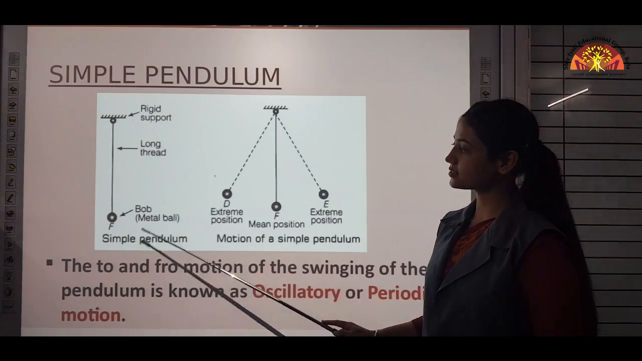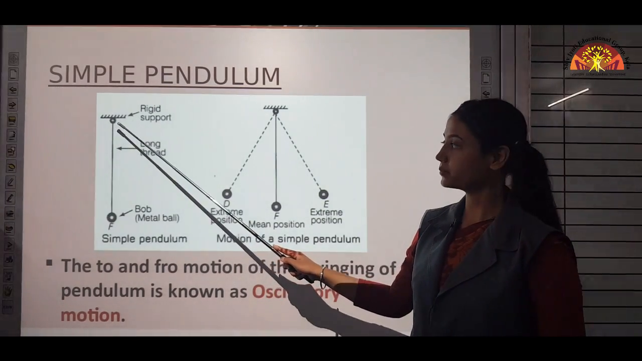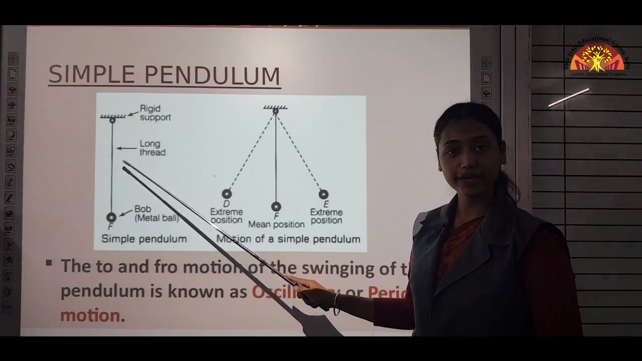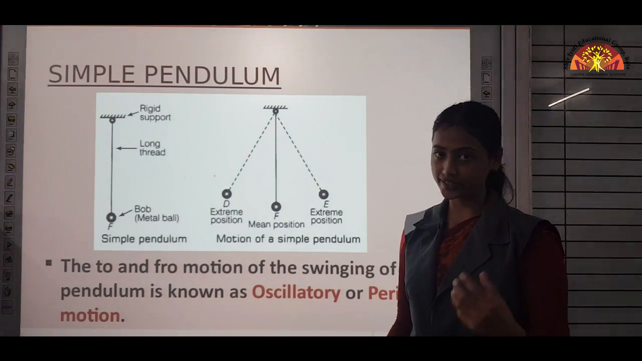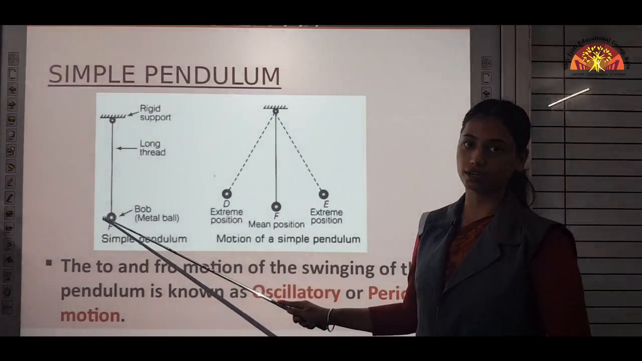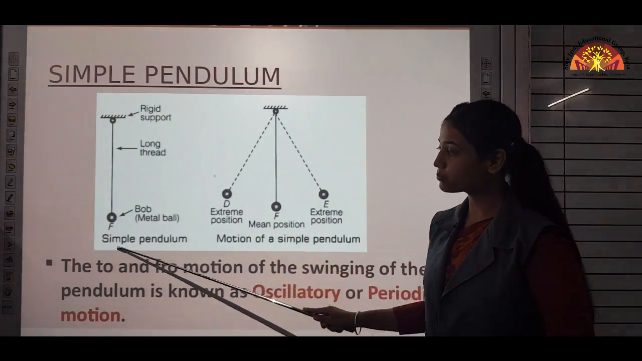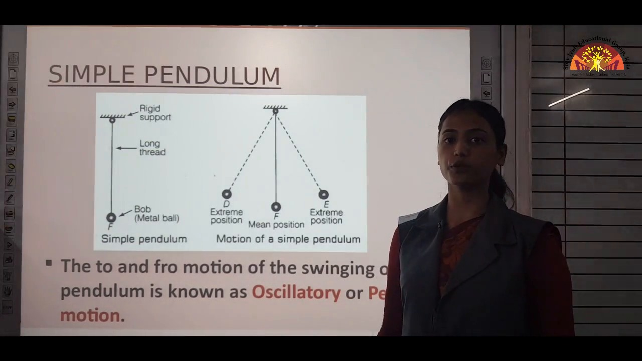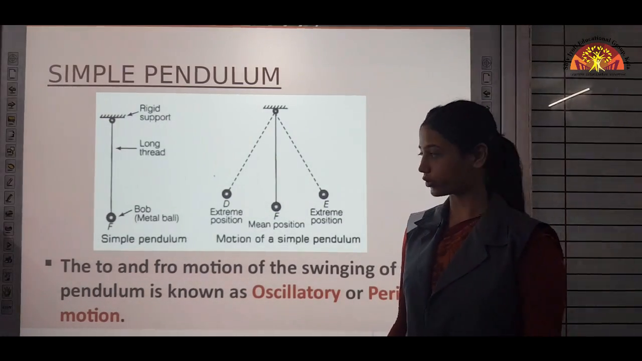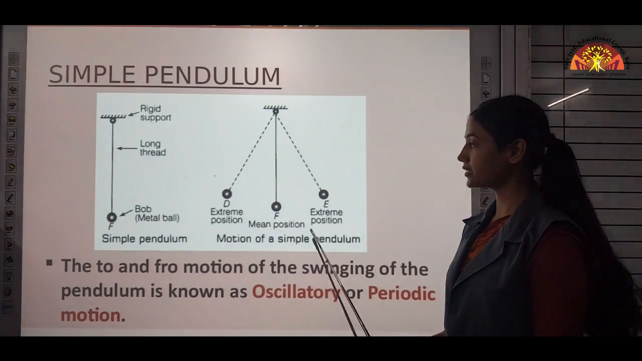It looks like this. This is the figure of a simple pendulum. We have provided a rigid support to which a long thread is attached, and this thread is non-extensible, meaning we cannot stretch it. To this long thread we have attached a metallic ball, and this metallic ball is known as the bob. This is the figure of a simple pendulum at its mean position, meaning the simple pendulum is at rest, it is not moving. But in this case, we have shown the motion of a simple pendulum.